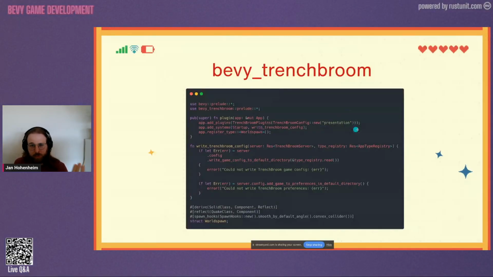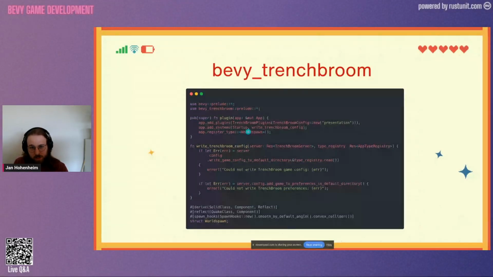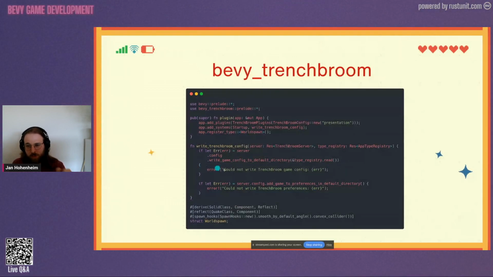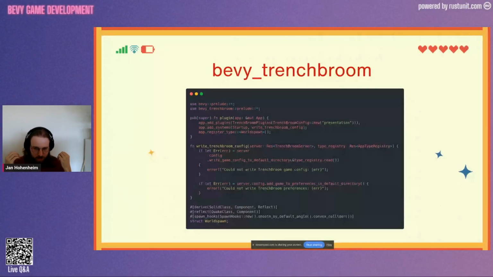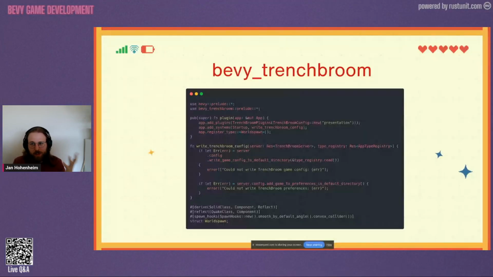Here, our game is just called presentation because I'm boring. And then we also need a startup system. Here it's called write Trench Broom config. And what this does is it writes down our game config into the global Trench Broom directory. This is necessary in order to make sure that Trench Broom knows about your game. Otherwise, it doesn't know which kinds of entities or models you want to load.